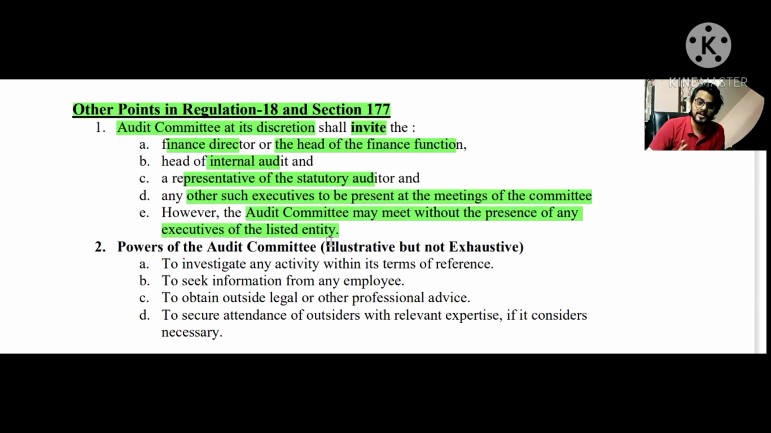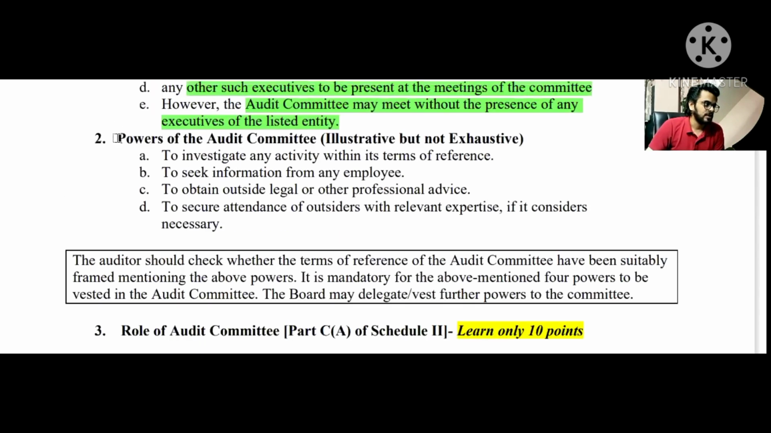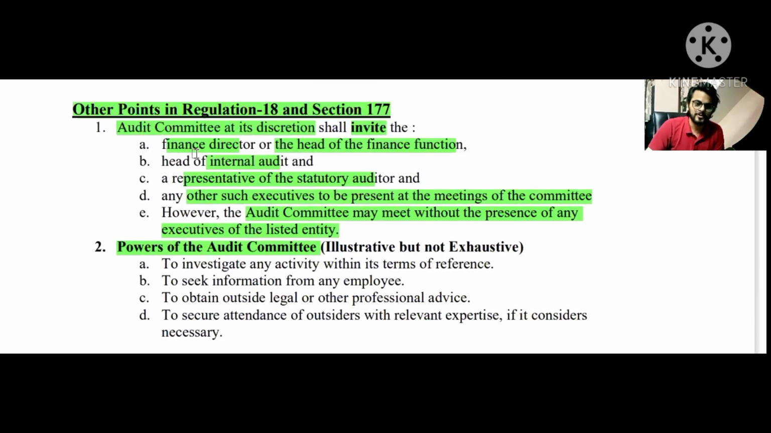But as per regulation number 18, it talks about the quorum part. So you remember that part as well. All right. The power of the audit committee is also given in regulation number 18. These 2 points are given in regulation number 18. All right. The first point and second point are given in regulation number 18 only. All right. So the powers of the audit committee are also given.